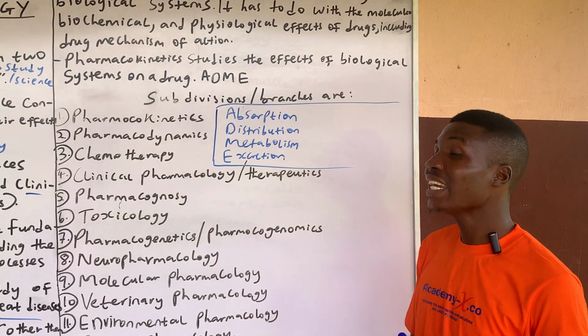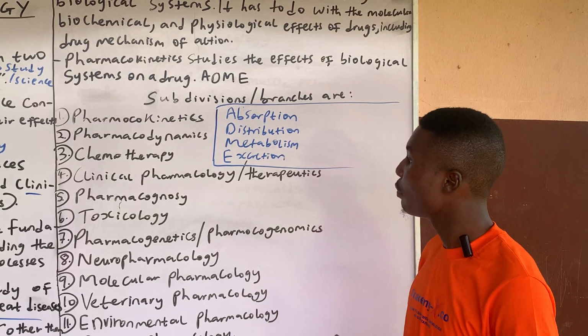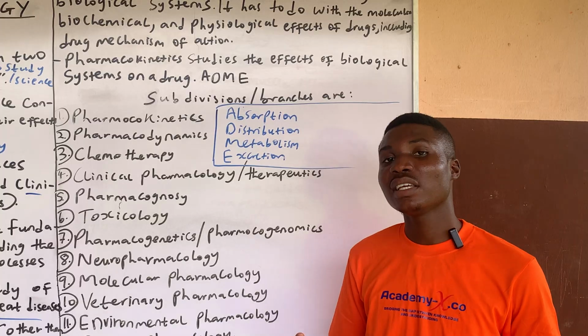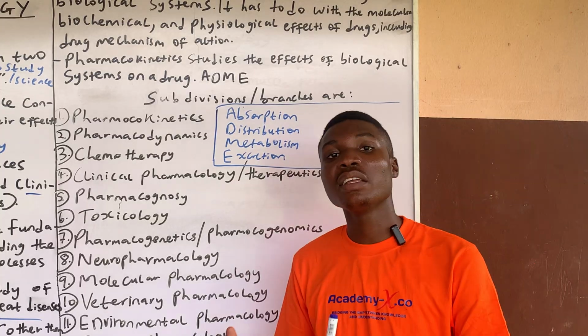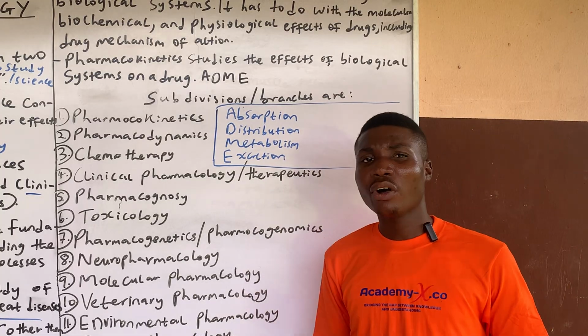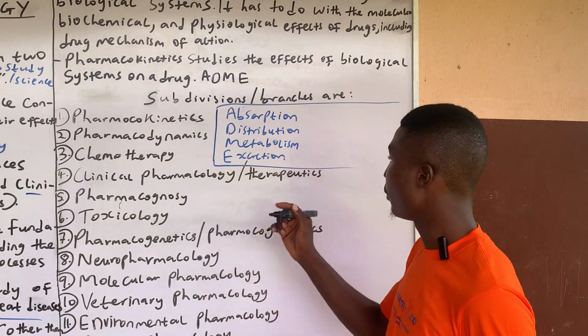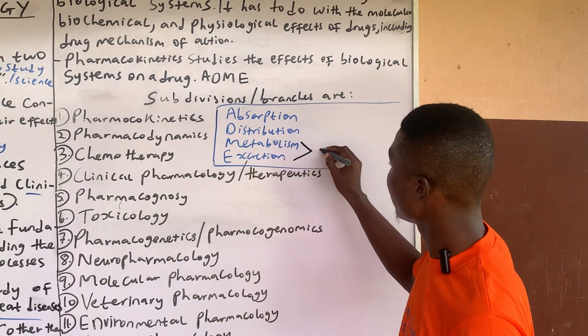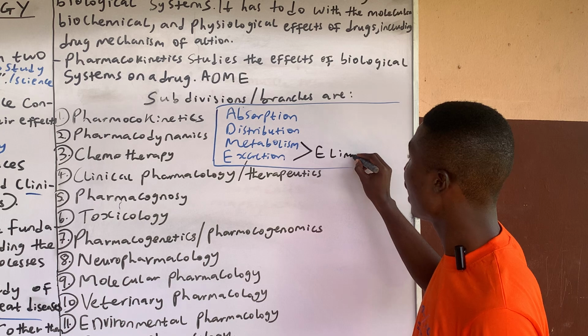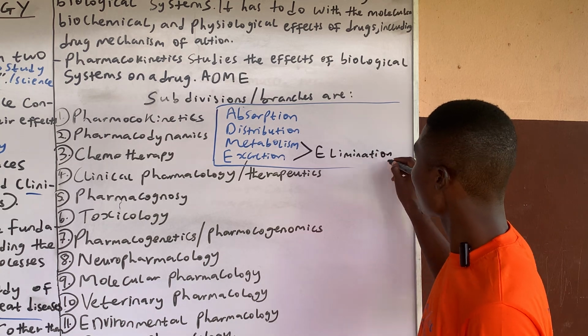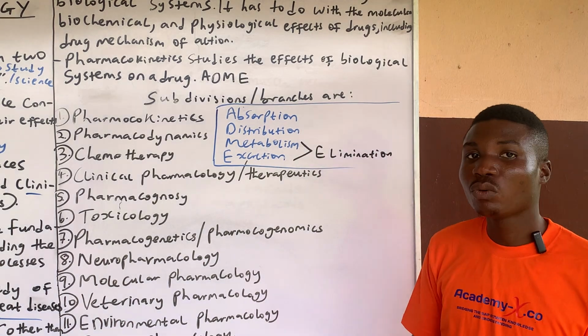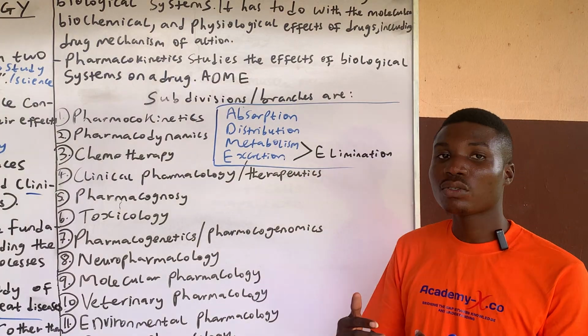Many times, some persons have a problem with interpreting the E. Some say the E is excretion, some say the E is elimination. On a broad or scientific level, metabolism and excretion are usually classified under elimination. I say usually because not all metabolism leads to the elimination of the drug.